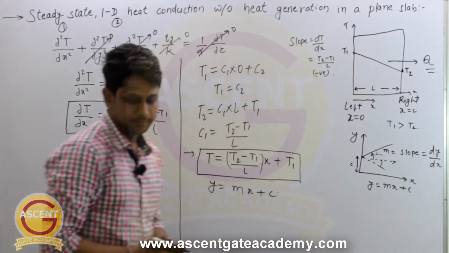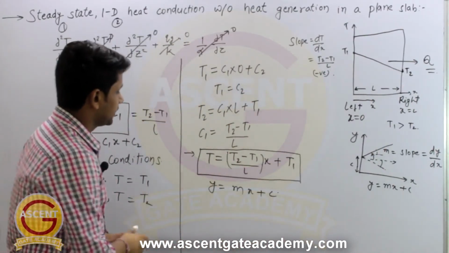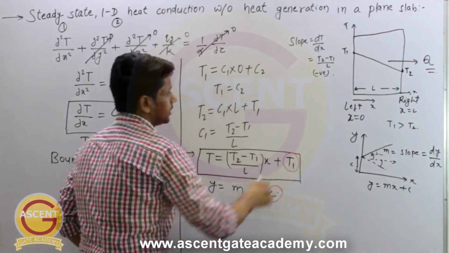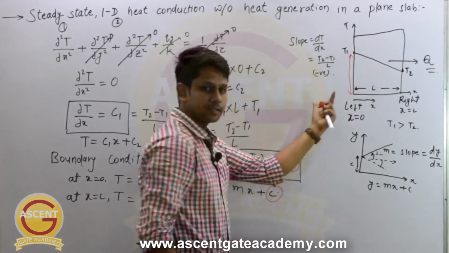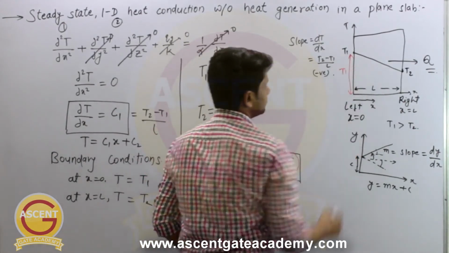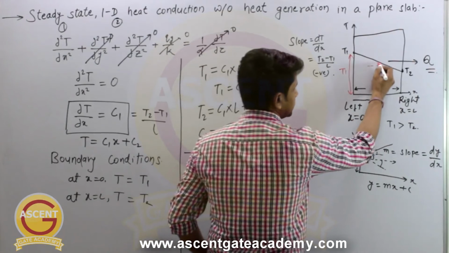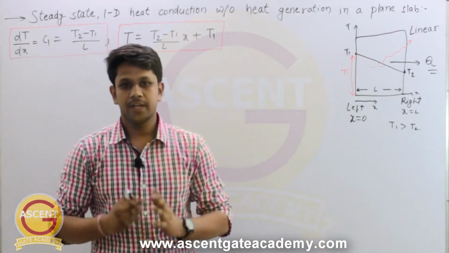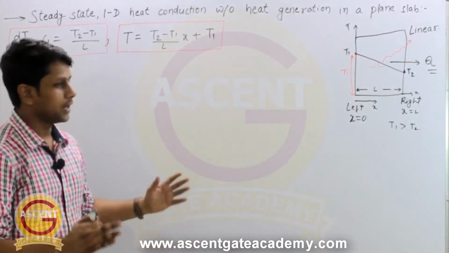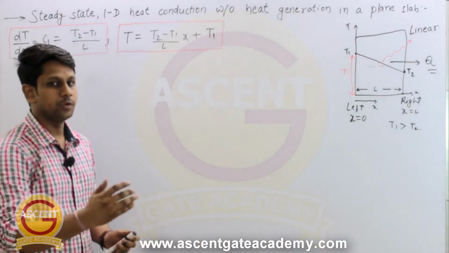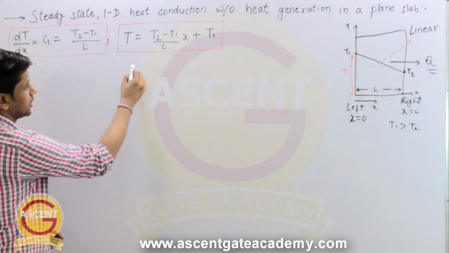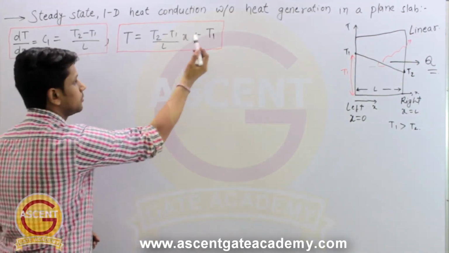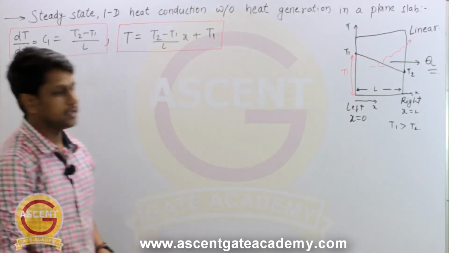It is a linear profile, and the intercept that we are getting here, c, which is equal to T1, you can see here. So this is the intercept, which is equal to T1, and the slope of this equation is negative, and it is equal to (T2 minus T1) by L. So we have derived the equation of temperature profile for plane slabs when there is no heat generation. T equal to (T2 minus T1) by L into x plus T1. So we have seen this is a linear equation.